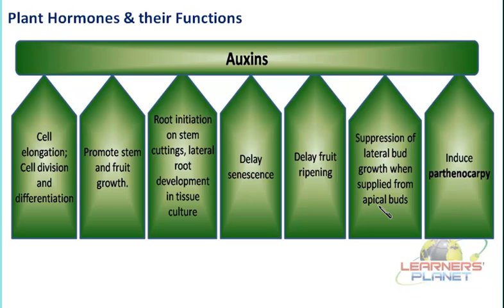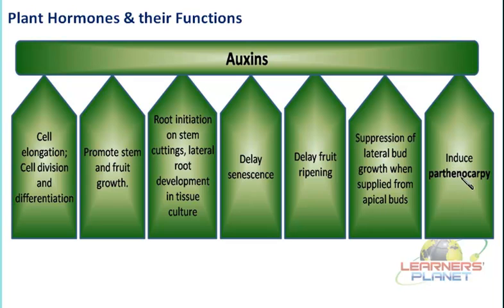Now how does this lateral growth take place? That is under the control of some other hormones. So if only auxins are available, then of course you can see the maximum growth at the tip of the plants. This is the special feature of auxin. This property is also known as apical dominance. You can observe this practically. If we cut the apex of the plant, or the tip of the plant, then the growth will be inhibited. It will be controlled enormously. So this is how auxin shows its effect in this particular way.